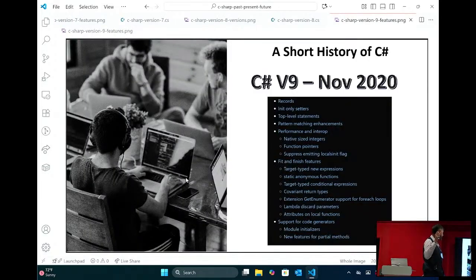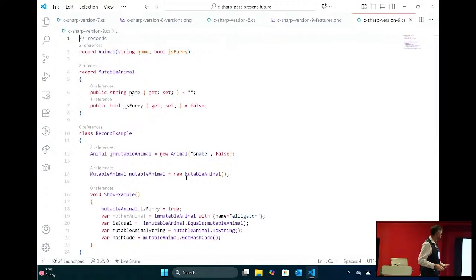All right, then we get to 9. Once again, a lot of performance, interop, a lot of fit and finish features. We don't really care about any of that stuff. But we do get records. That's kind of the big feature that we get in 9, which is interesting, right?